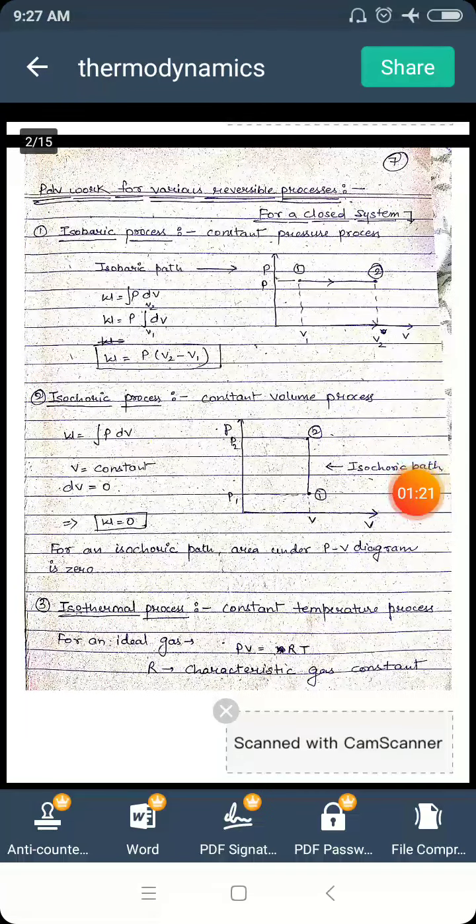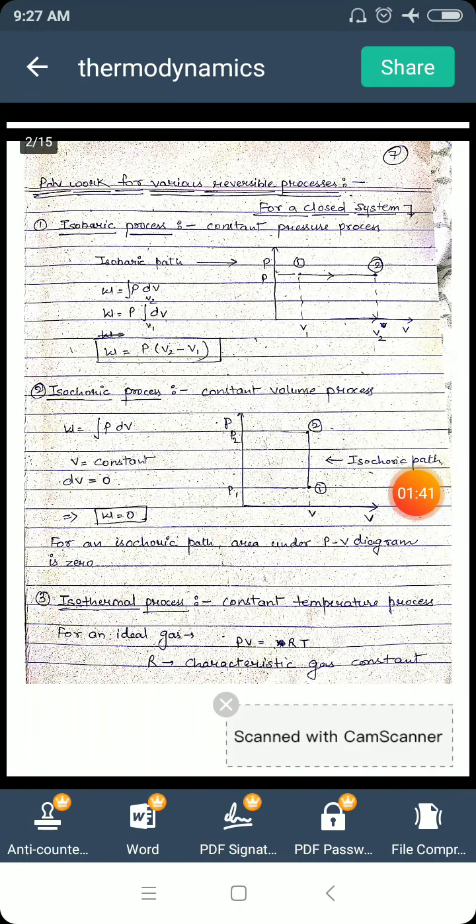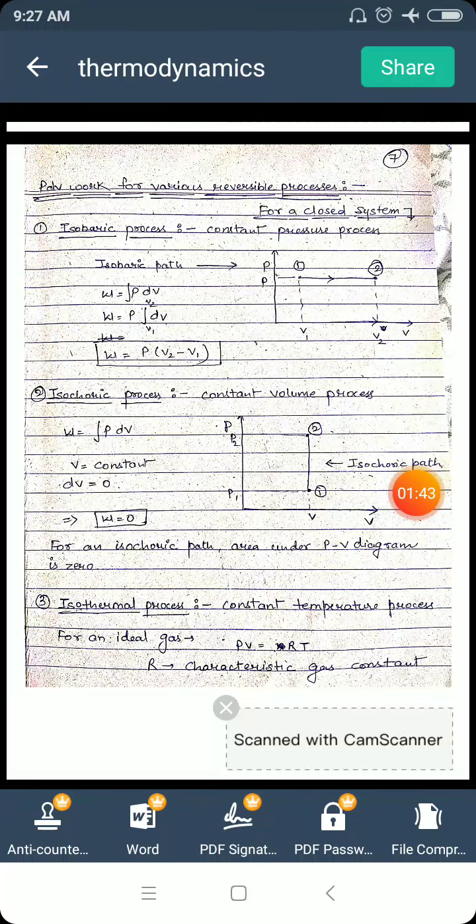Now we will derive the formula for work. We have already studied the formula for work, which is W equals integral of P dV. Here pressure is constant, so we can take the pressure out from the integral. So now the formula for work becomes W equals P integral dV.